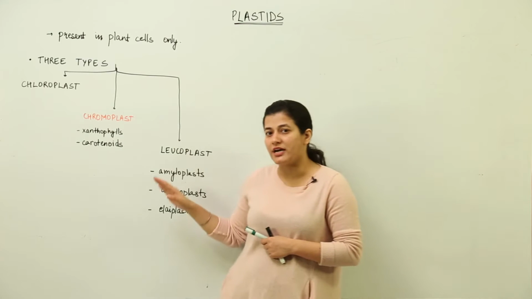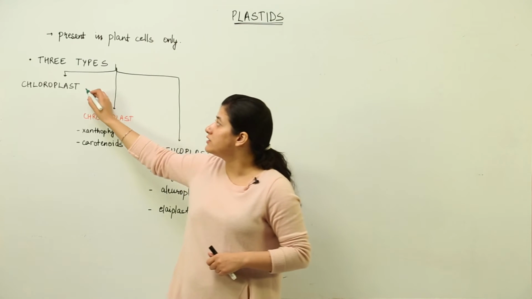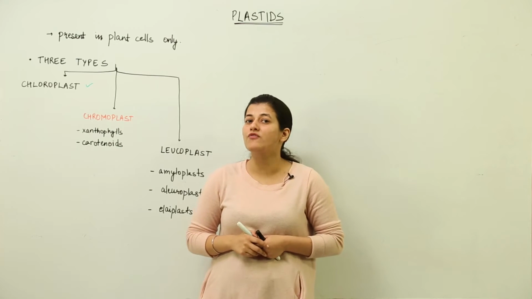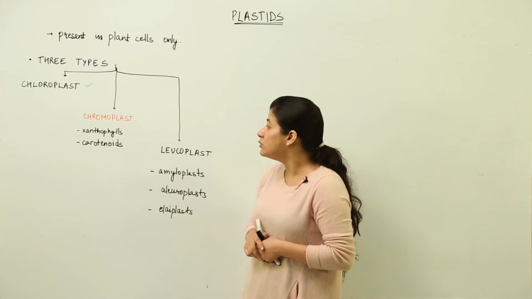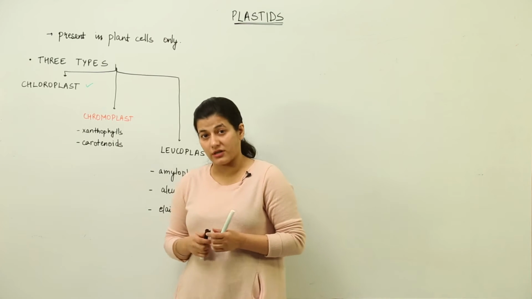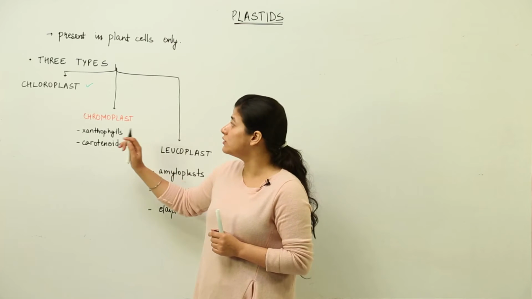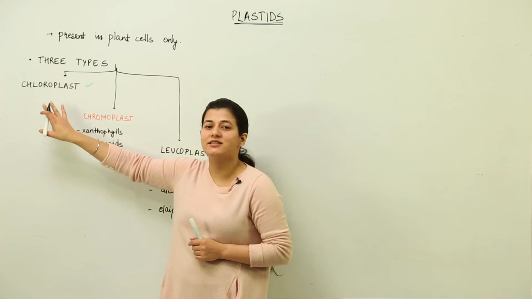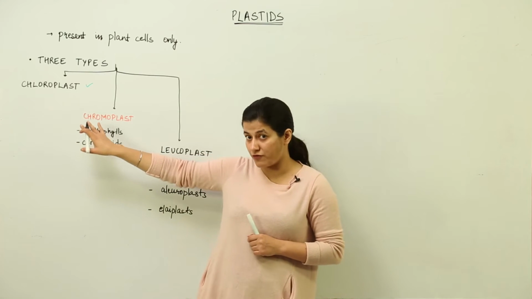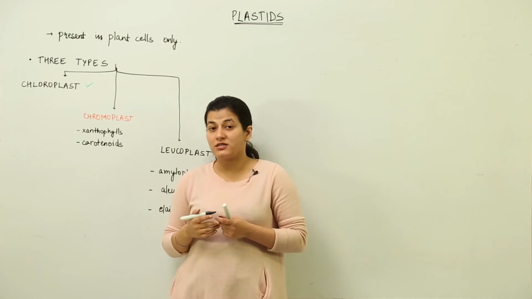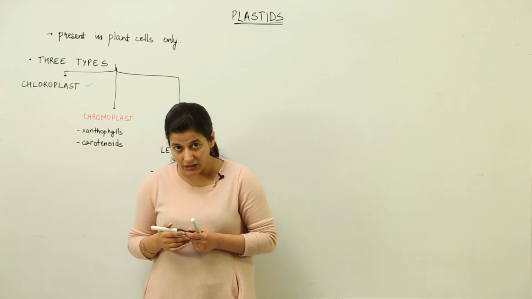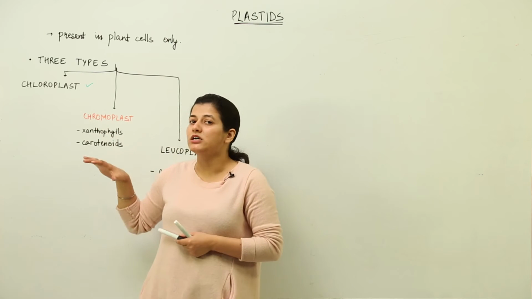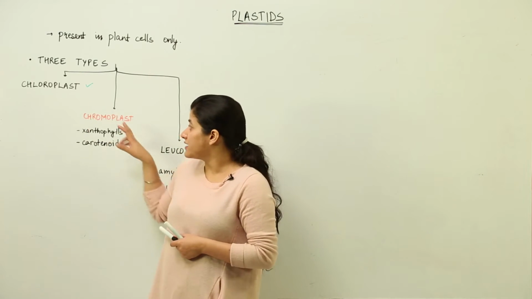We are going to see the three types, and then we are going to discuss in detail the structure of chloroplast, which is of very much importance in the process of photosynthesis. You must be knowing the only process which is the source of all productivity on this earth. So there are three types. First being the chloroplast. It is very important. It is a semi-autonomous organelle of the plant cell. Semi-autonomous means it is going to have its own genetic material which would be partially dependent on the nucleus. Next is the chromoplast.